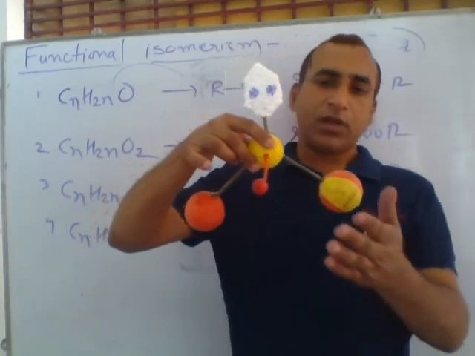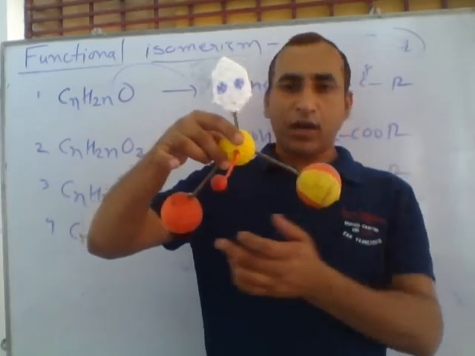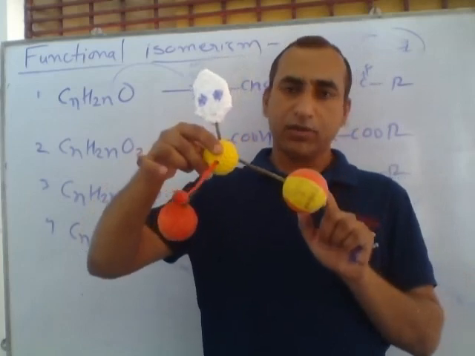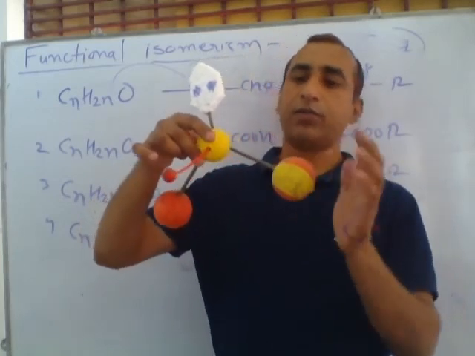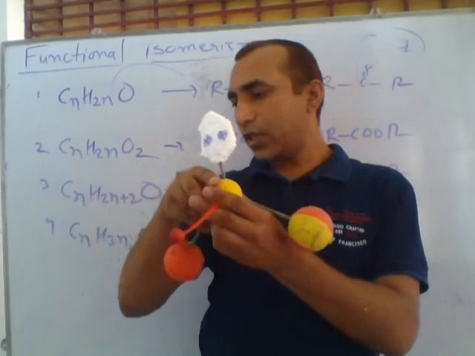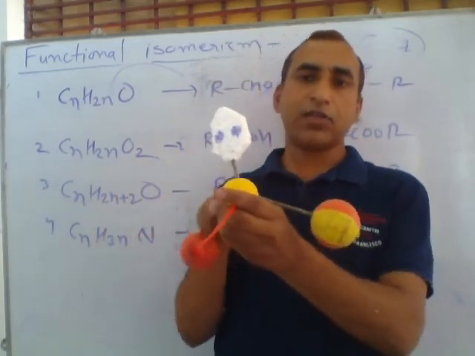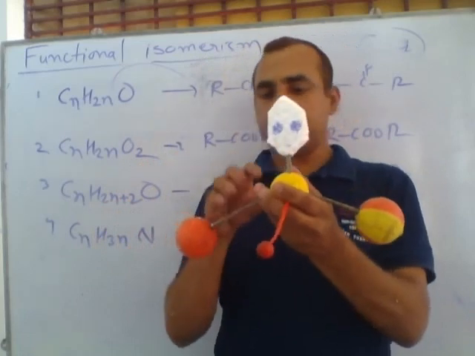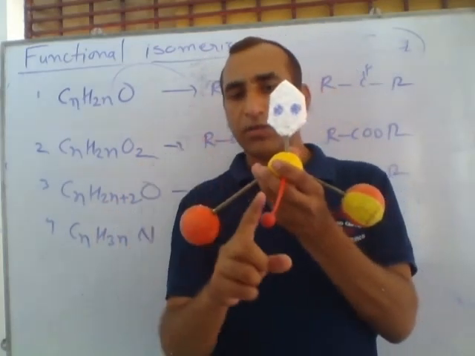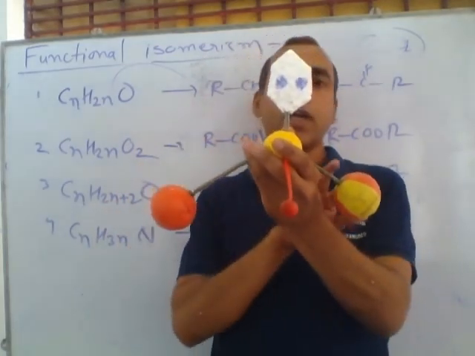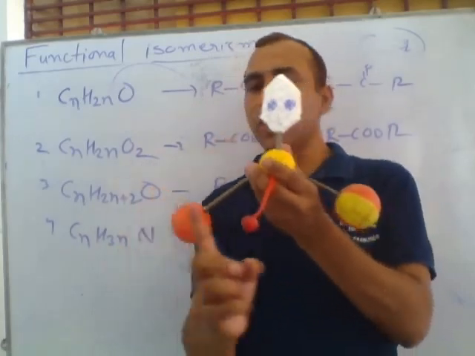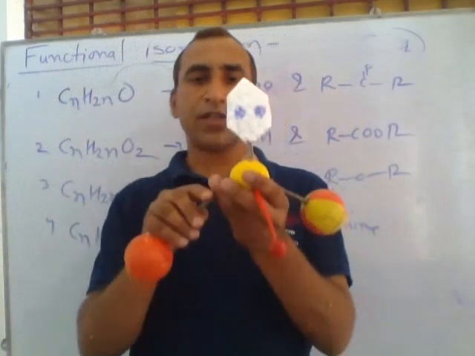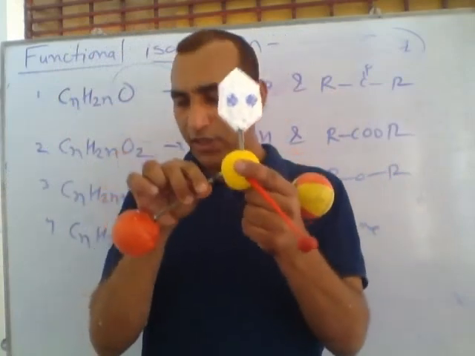In pyramidal shape, if these three are hydrogen, this is called ammonia. If we replace one hydrogen with a methyl group, so there are two hydrogens with a methyl group, this is called methylamine. If there are two CH3 groups with this nitrogen along with one hydrogen, this is called dimethylamine. If we are using three methyl groups, then this will be called trimethylamine. Amine exists in this shape, pyramidal shape.